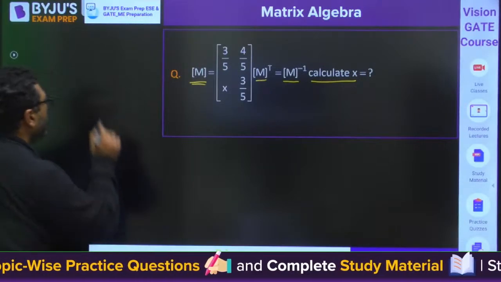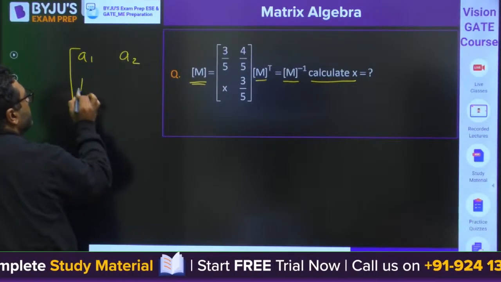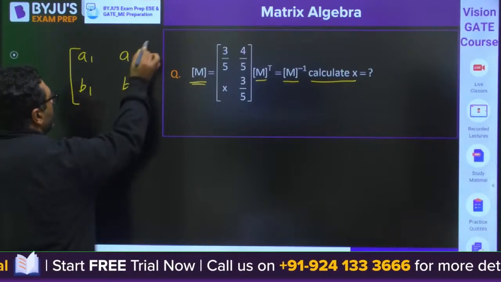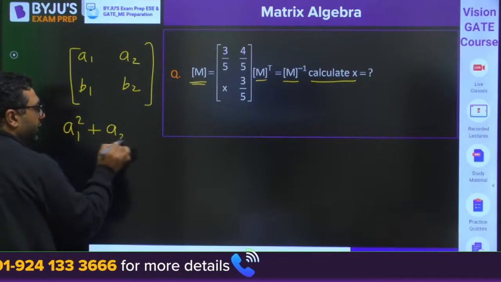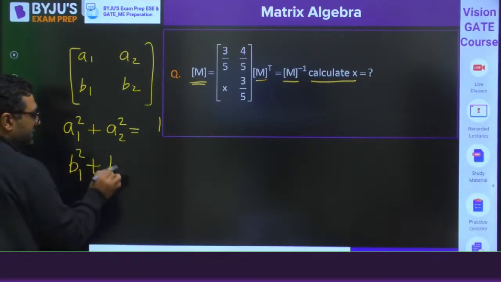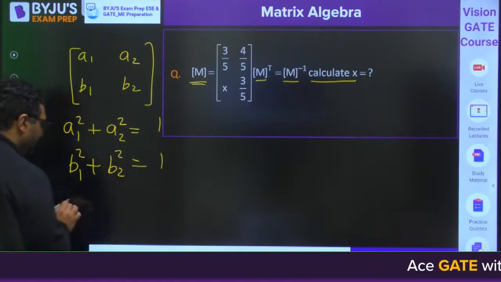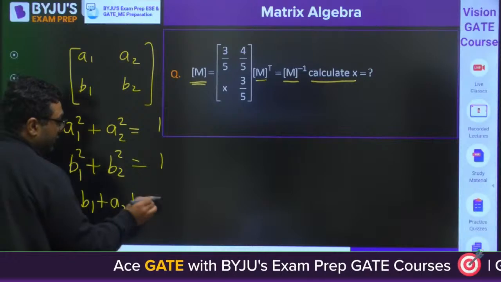So what I have told you is, if the matrix is A1, A2, B1, B2, then A1 square plus A2 square is equal to 1, then B1 square plus B2 square is equal to 1, then A1 B1 plus A2 B2 is equal to 0.